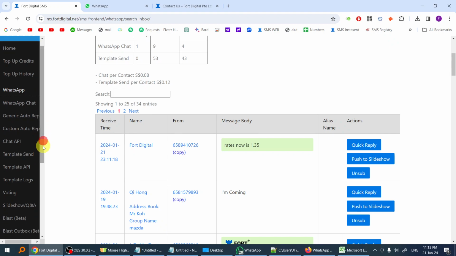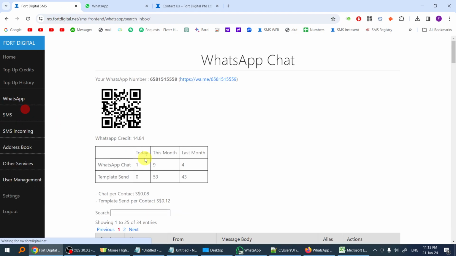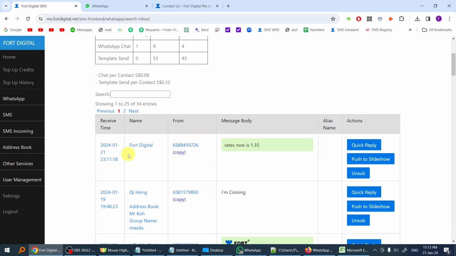Now, let's come to the second function, the template send. This template send is basically like a broadcast. The rule is that you do not have to wait for somebody to WhatsApp you first. For the chat, somebody must WhatsApp you first, then you can reply back to them within a 24-hour period.